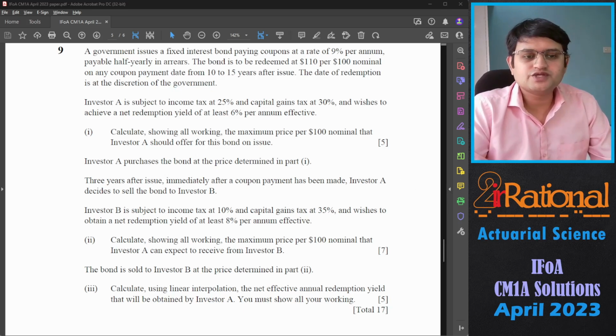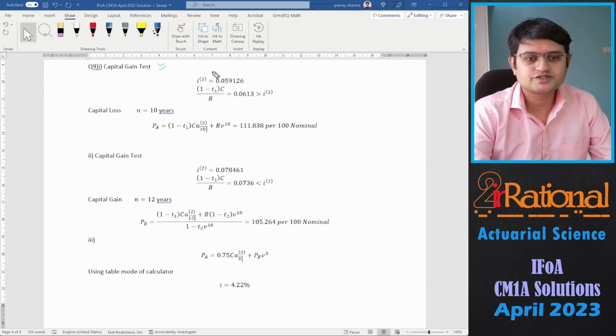Investor A is subject to income tax at 25% and capital gain tax at 30% and wishes to achieve a net redemption yield of at least 6% per annum effective. So first thing we'll have to figure out is whether there is a capital gain and which date we would redeem it for. So calculate, showing all working, the maximum price per 100 nominal that investor A should offer for this bond on issue. So we'll do the capital gain test.